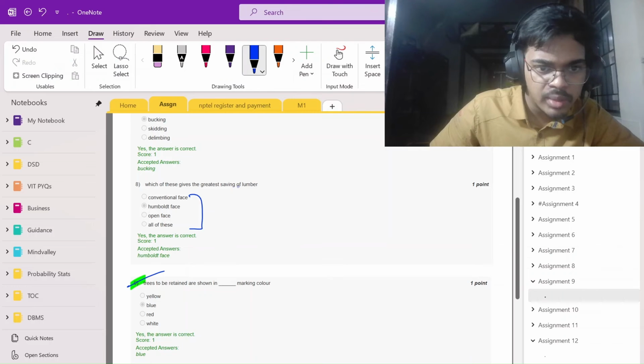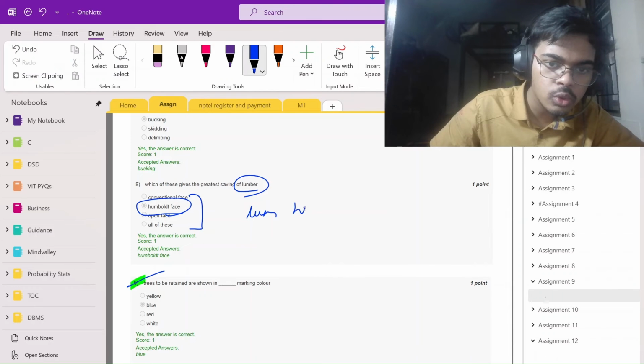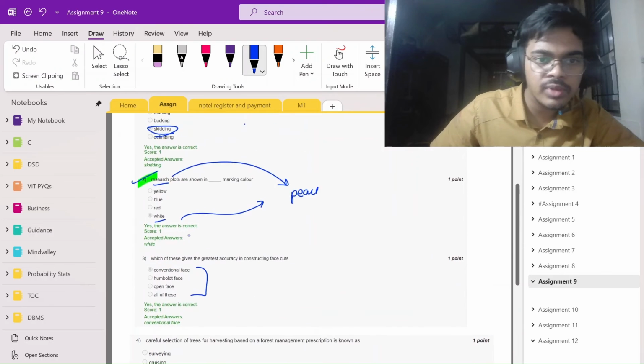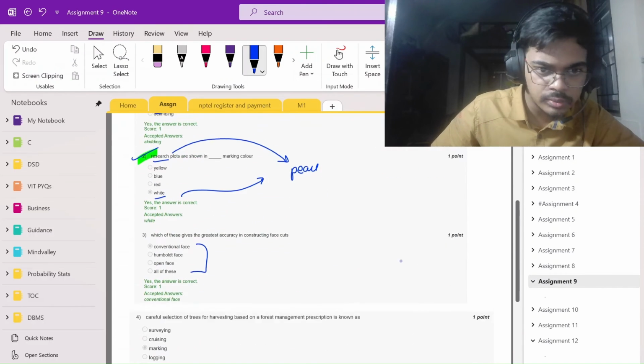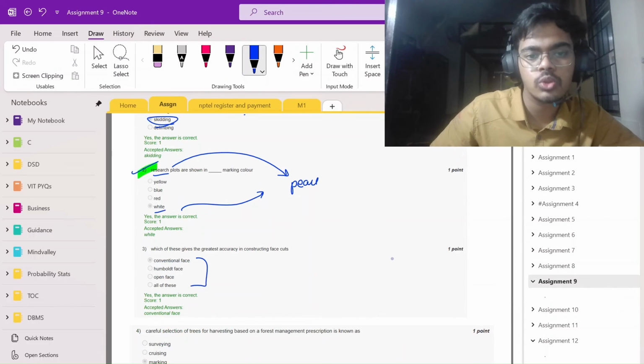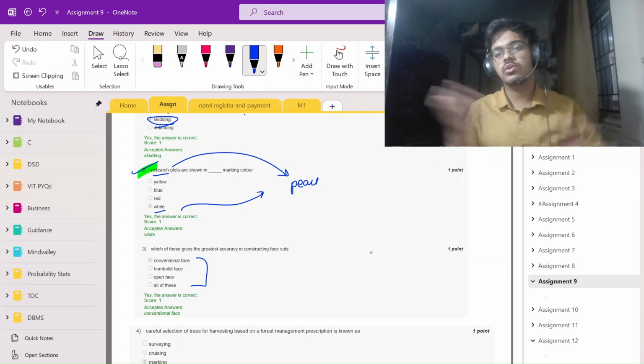Okay. So I remembered lumber, LUM, humber, lum, hum, and the other option will be another. There will always be confusion with conventional humboid. So humboid face you could remember.